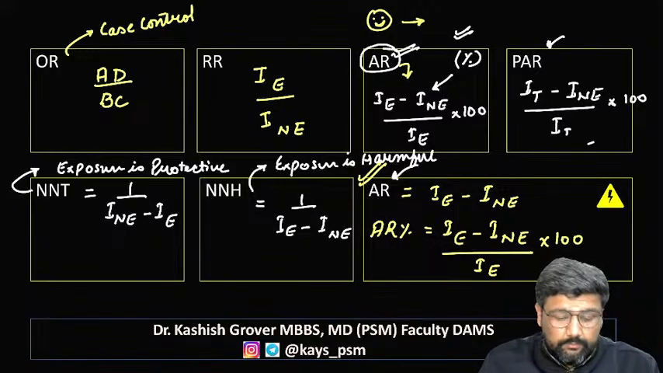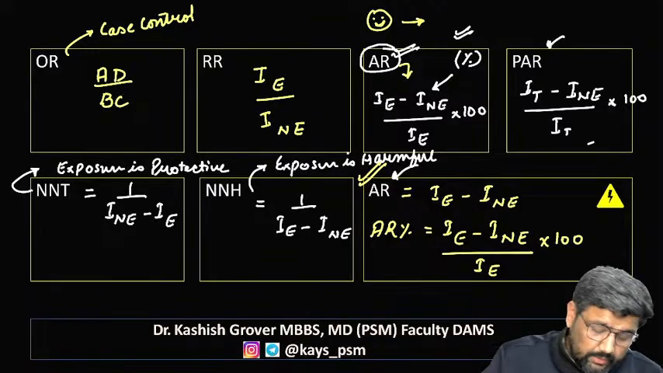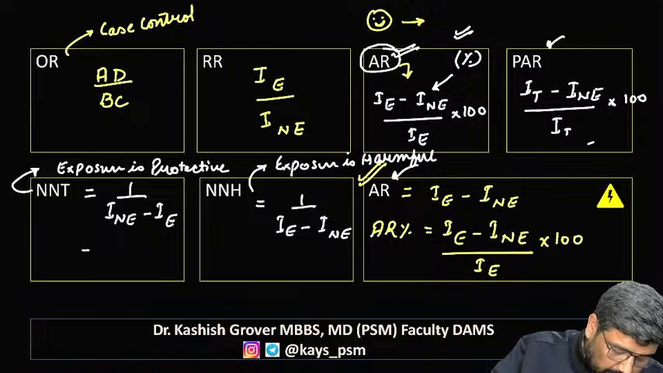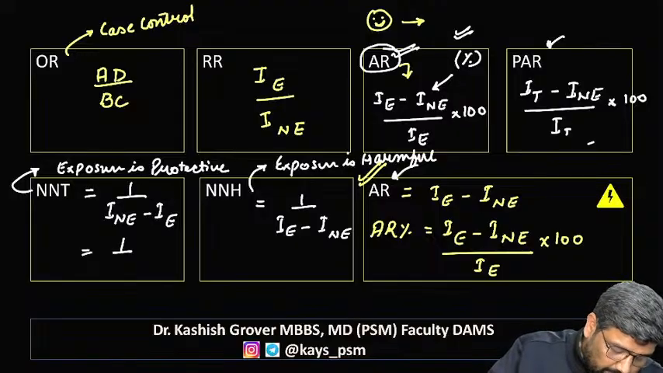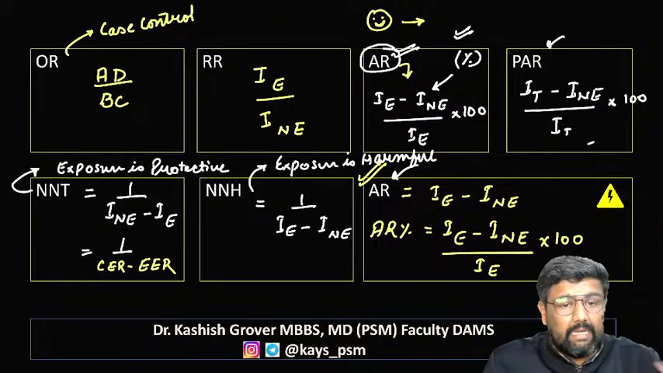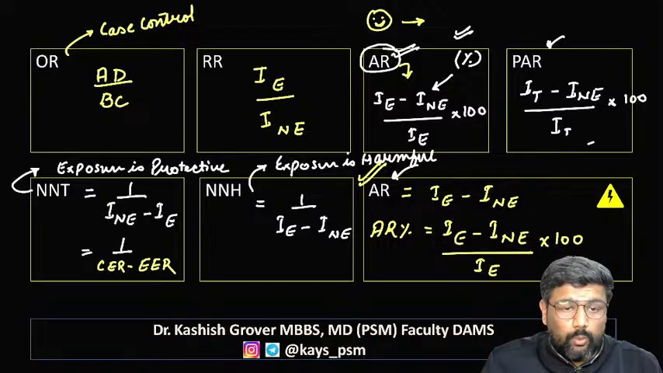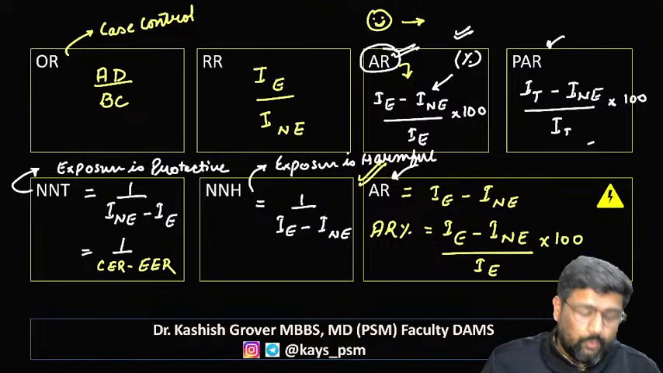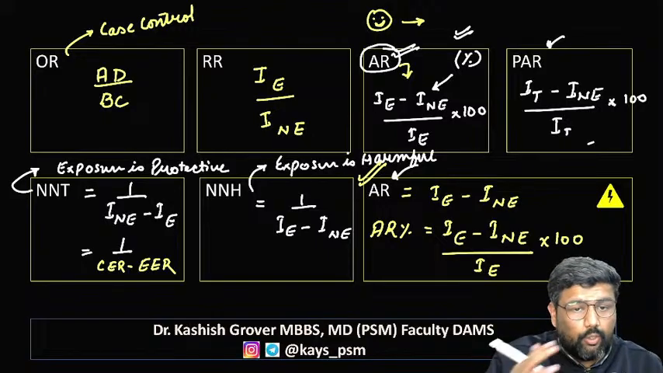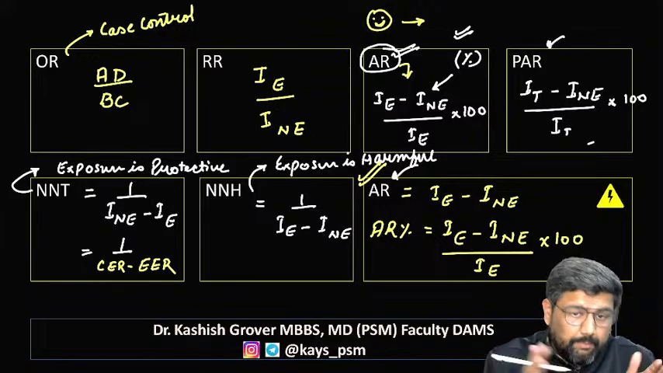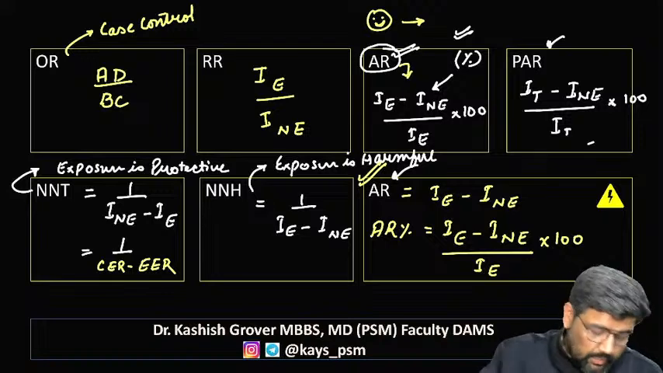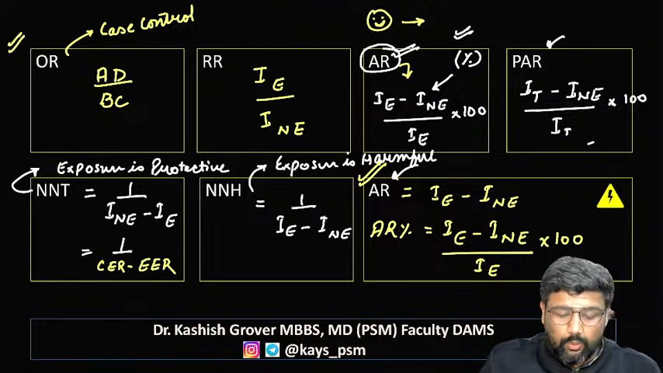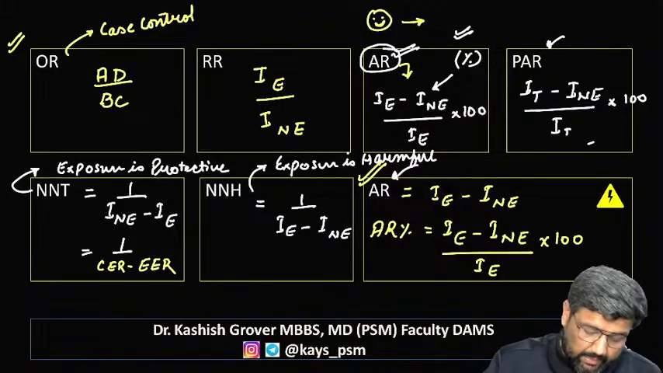Guys, in many of the resources, you will find that number needed to treat is given something else, and that something else is 1 divided by CER minus EER. What is CER? Control event rate. Who is a control? The non-exposed or the placebo. It is the same thing. CER is non-exposed. Experimental event rate, experimental group, where we give the interventional drug, that is incidence among exposed. So this is a quick revision of all the formulas, right?